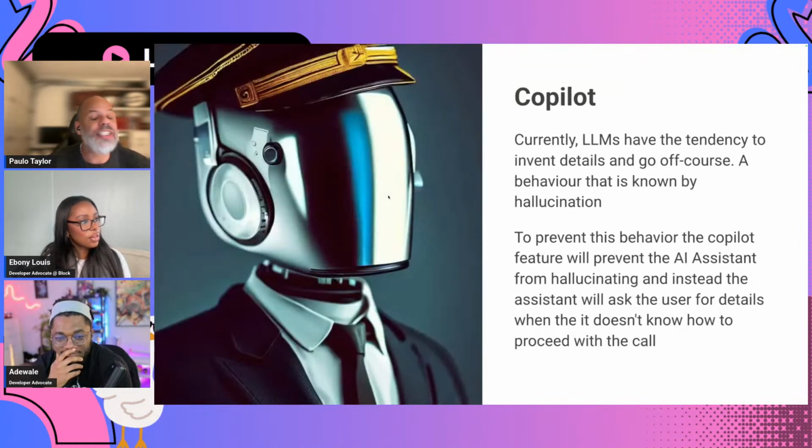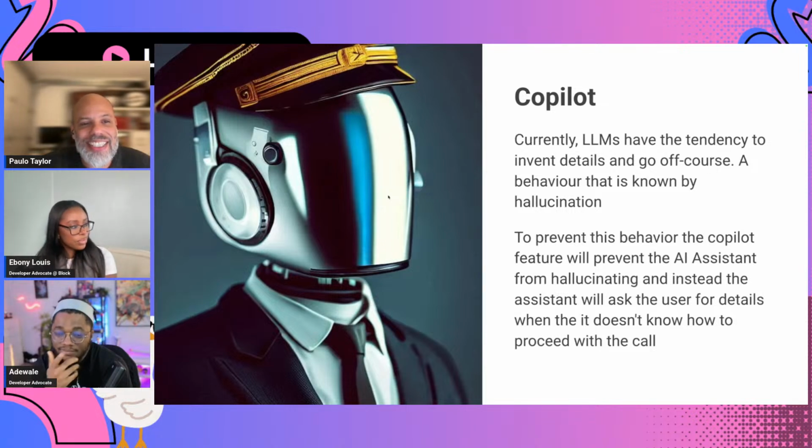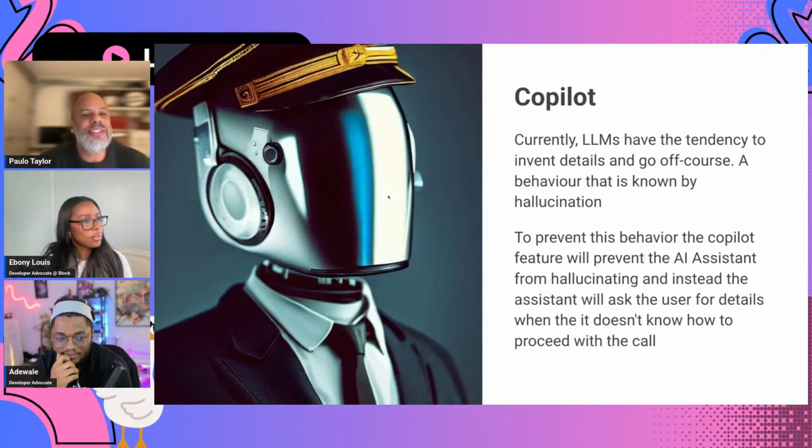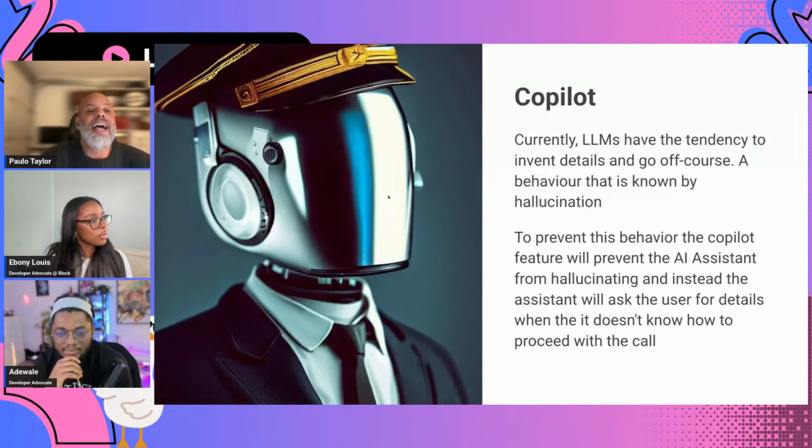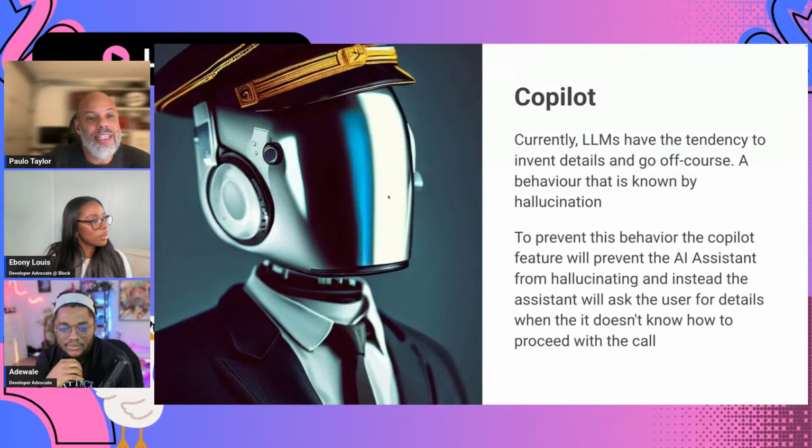But that's not always possible. So the Copilot feature becomes very useful, because if it's engaging in a conversation with a person on either side, and it runs into a position where it doesn't know how to answer the next question, it will actually stop for a while and ask the user, me or you, about the question that the other person was having.